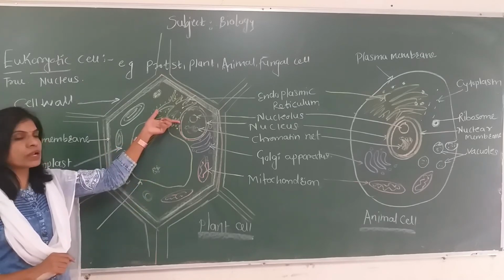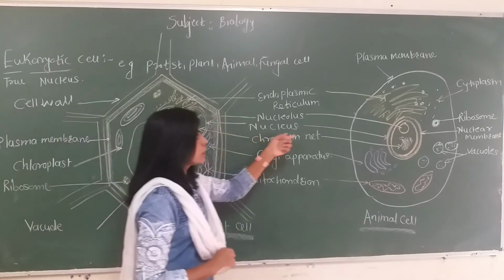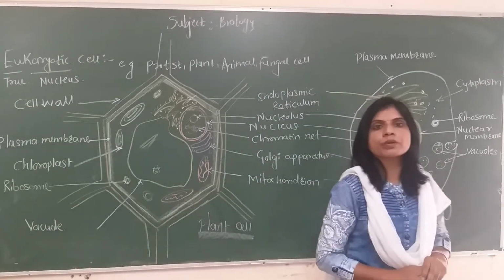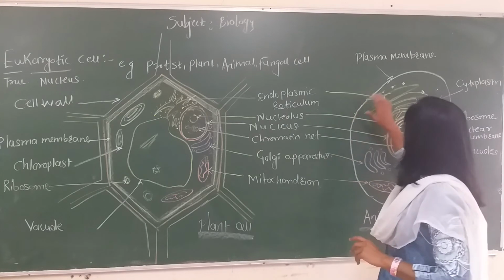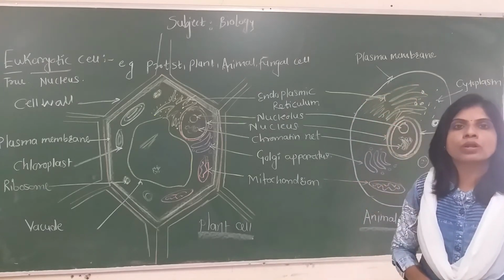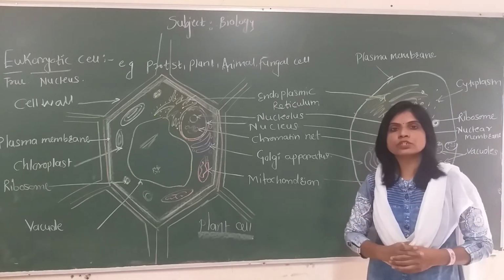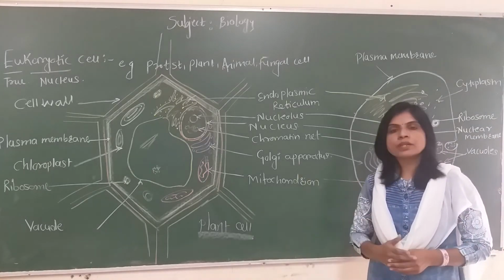Around the nucleus, in both plant as well as animal cells, there is a membrane bound cell organelle called the endoplasmic reticulum. Endoplasmic reticulum with ribosomes is called rough endoplasmic reticulum. If ribosomes are not there on the outer surface, then the endoplasmic reticulum is called smooth endoplasmic reticulum. So what is the function of this cell organelle?